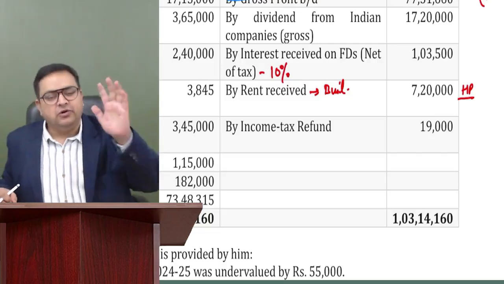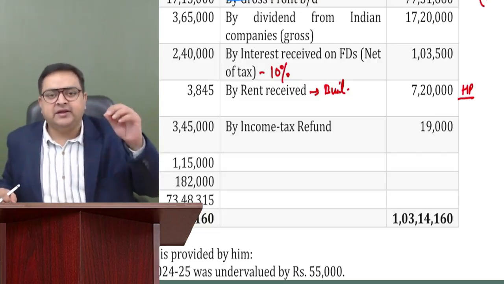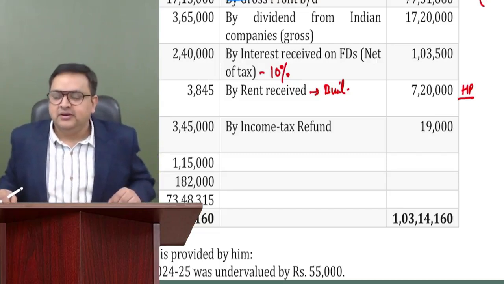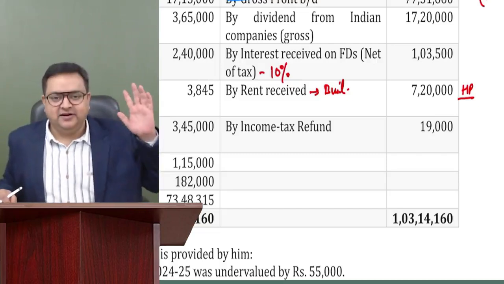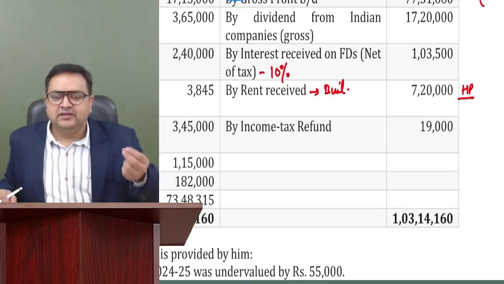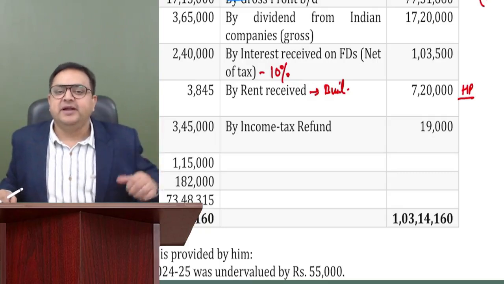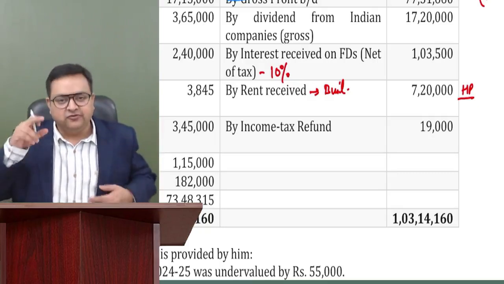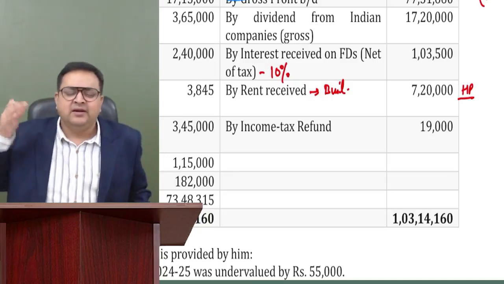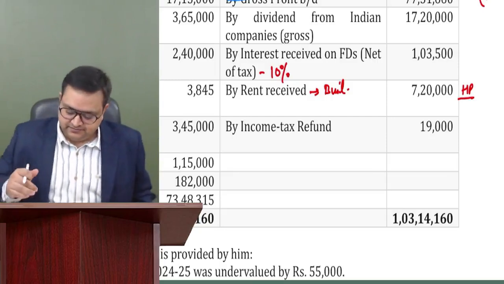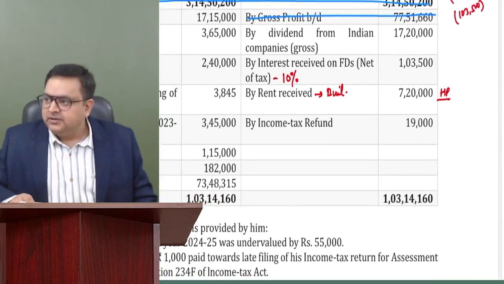Although I'm telling you 99.9999% you will get what this rent is for. But it's 0.0001%. If nothing is mentioned, then please take your assumption, and the best assumption is to take it as a building. Correct? Everybody understood? Then we will take it as house property and compute it over there. There is a 30% deduction, etc. that we'll be giving. Any doubt on it?